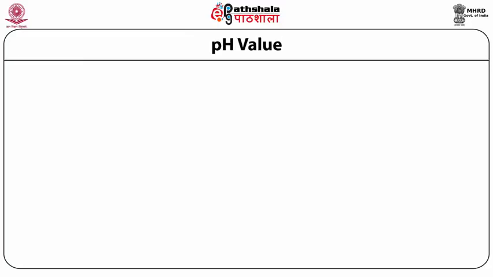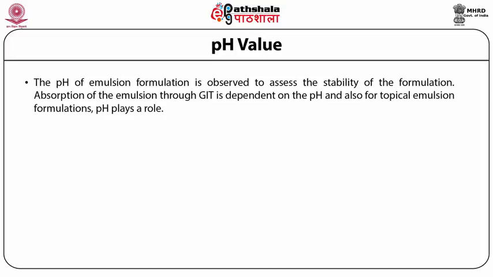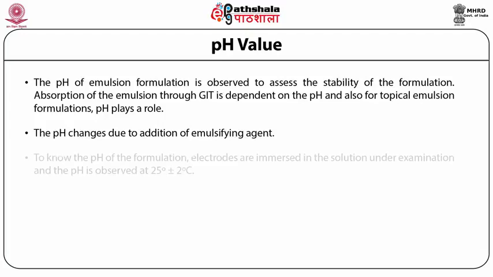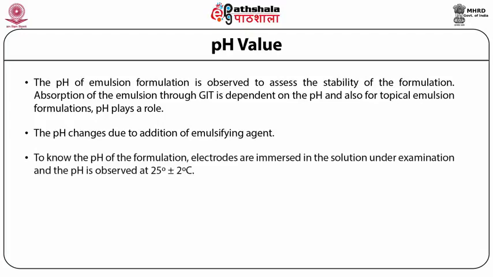pH value. The pH of emulsion formulation is observed to assess the stability of the formulation. Absorption of the emulsion through GIT is dependent on the pH, and also for topical emulsion formulations, pH plays a role. The pH changes due to addition of emulsifying agent. To know the pH of the formulation, electrodes are immersed in the solution under examination and the pH is observed at 25 ± 2 degrees centigrade. The pH of water has a strong influence on emulsion stability.